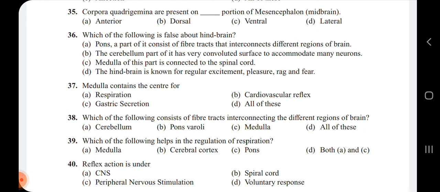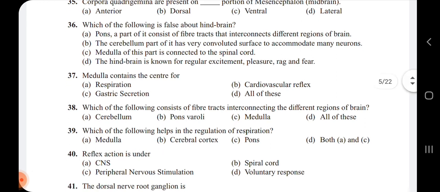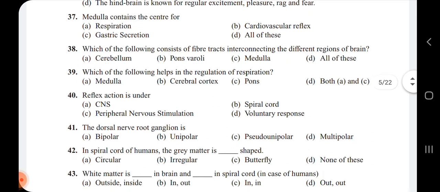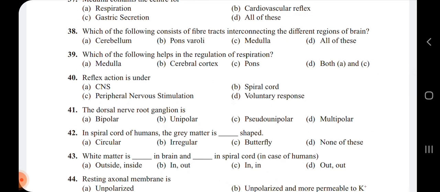So 38th question, the answer is option B. 39, which of the following helps in the regulation of respiration? The respiration is being regulated by the medulla. Actually the medulla is more responsible for controlling respiration.